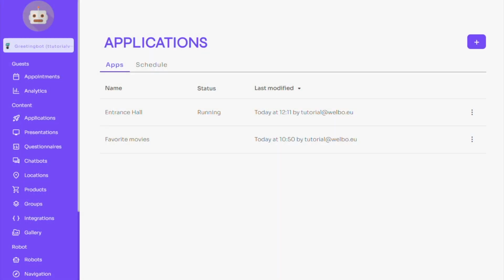In this video, we will create the interaction shown at the beginning of this tutorial. We will show you how to create a simple group that combines different types of content, such as presentations, questionnaires, and locations, into one interaction. The goal of the group is to guide interactors to the meeting room if the robot hears the trigger word meeting room during the interaction.